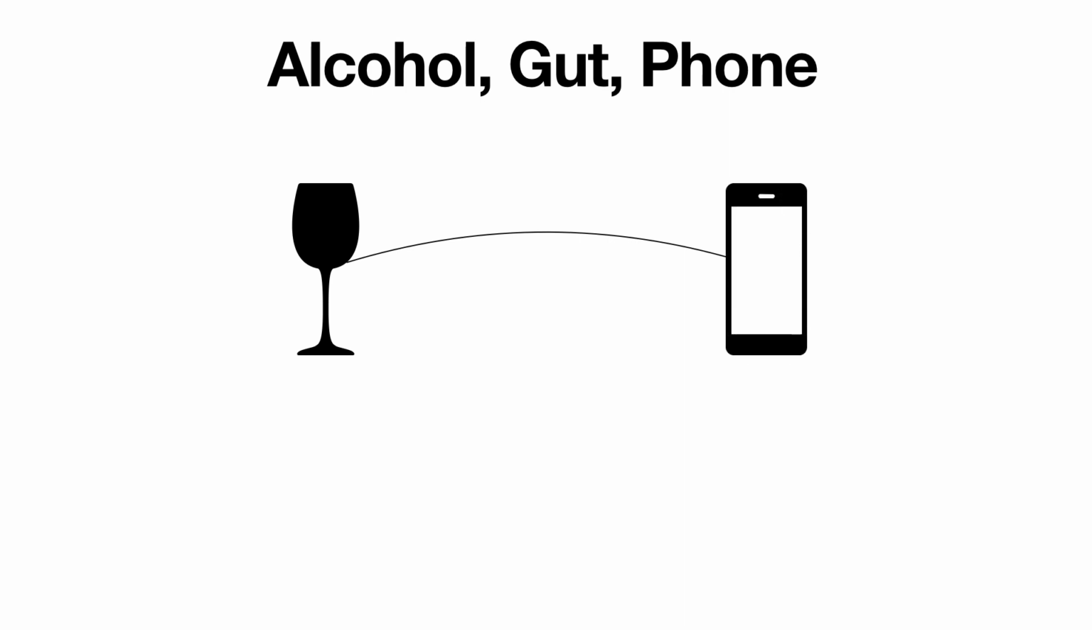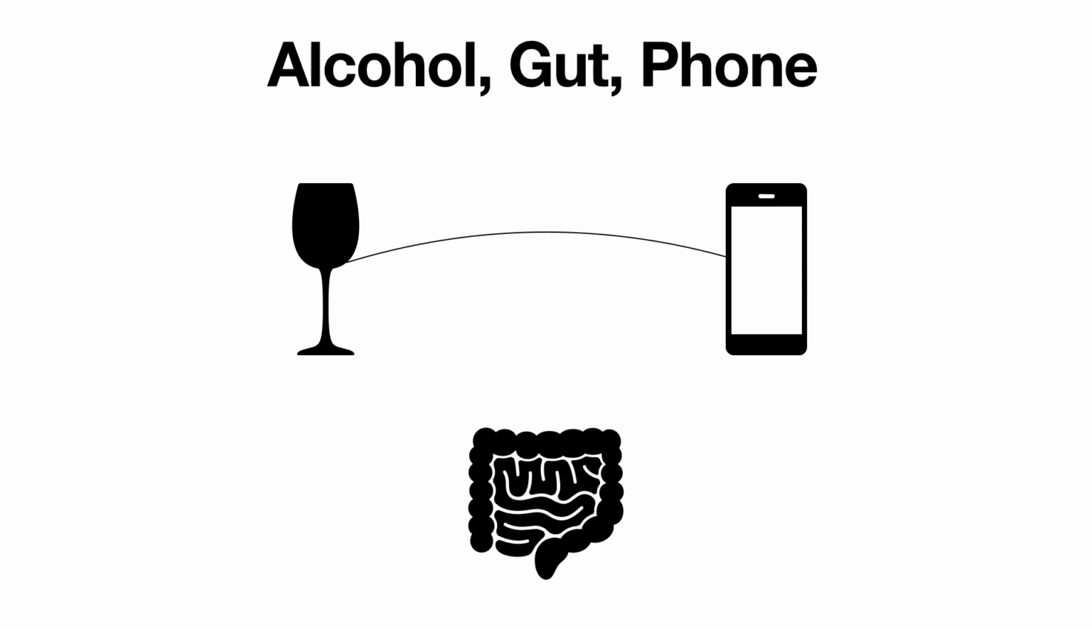In today's video, we are talking about alcohol, your gut, and your phone. In particular, we're talking about how alcohol plays a role on the gut. We're also going to talk about a unique study that was done, which features an app and whether that can be used in prevention of worsening alcohol habits.